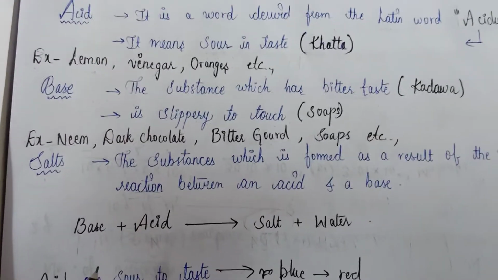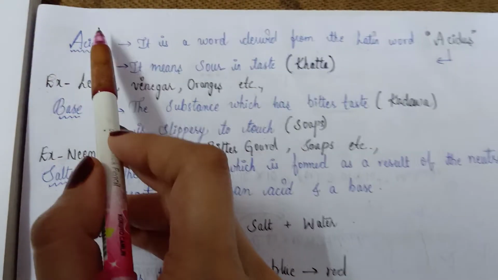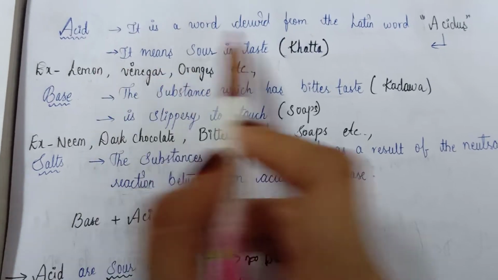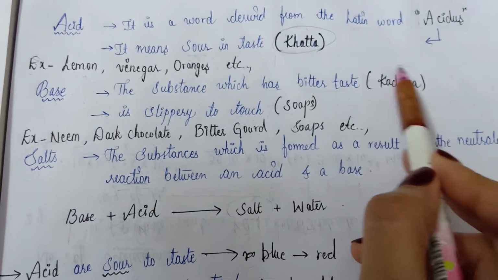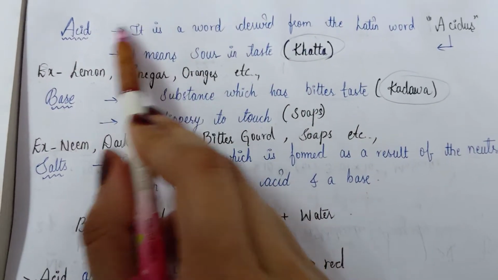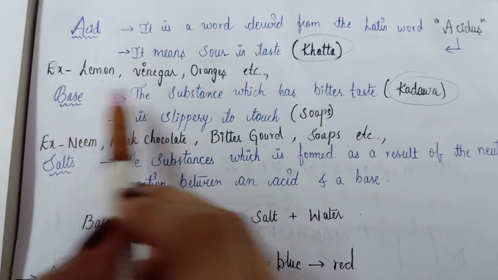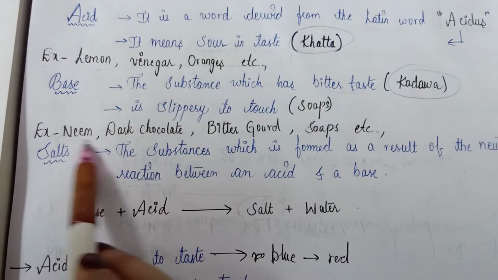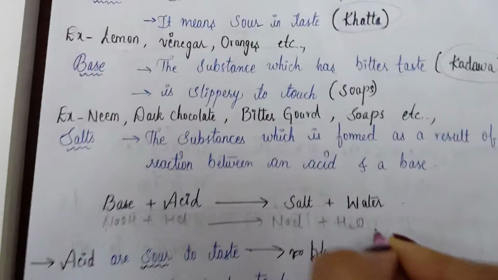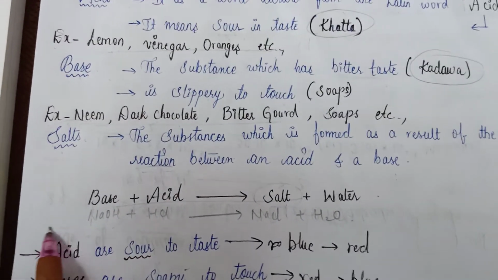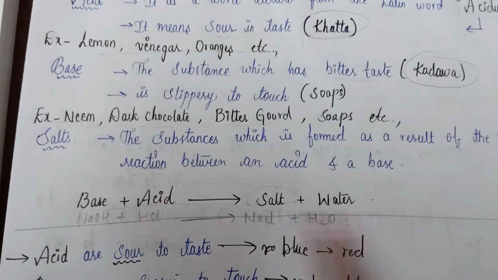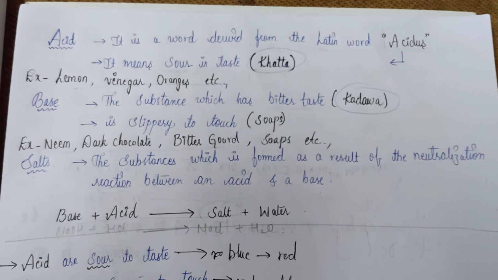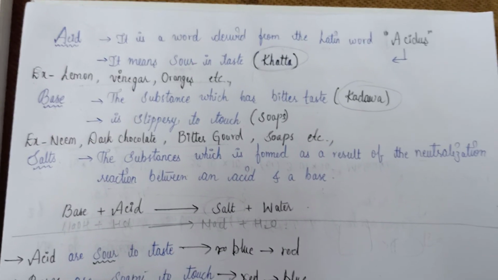Okay, and students, your today's homework is to write the definitions of acids, bases and salts, only definition and example. Don't write unnecessary things. Just write the definition of acid, definition of base, definition of salts, and examples of acid, examples of base, examples of salts. Clear? And this equation also, up to here you have to write. If possible, take a clear screenshot of this and write it in your notes and submit it in your groups.